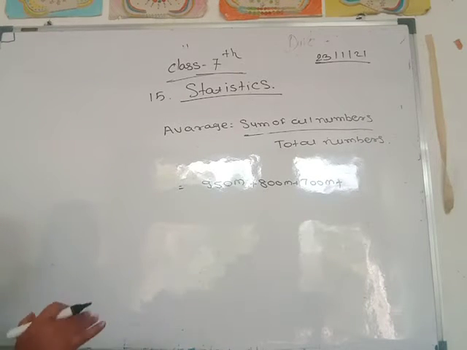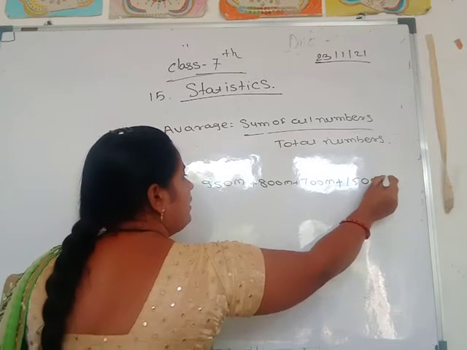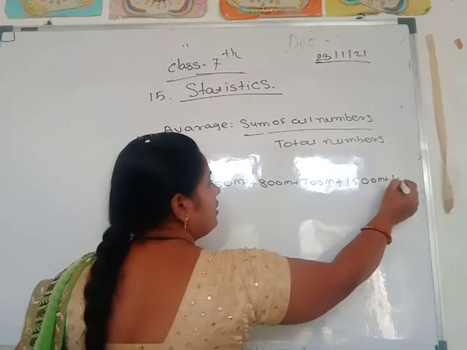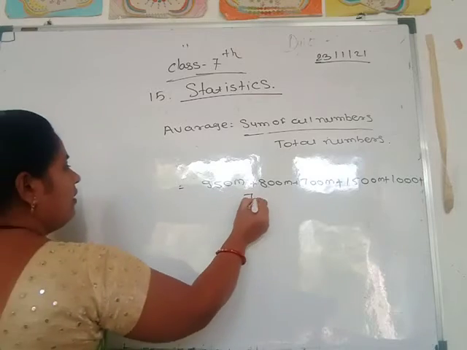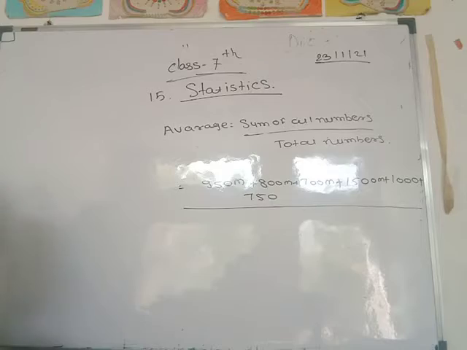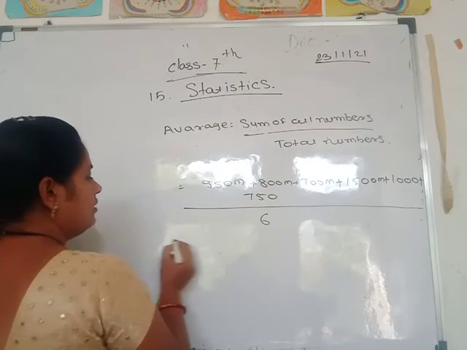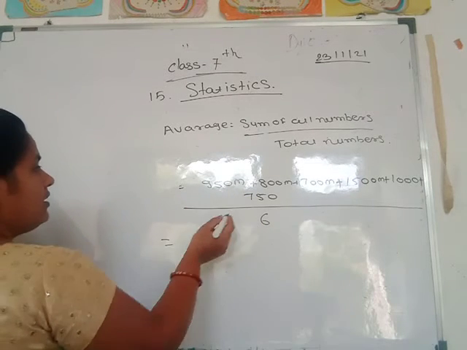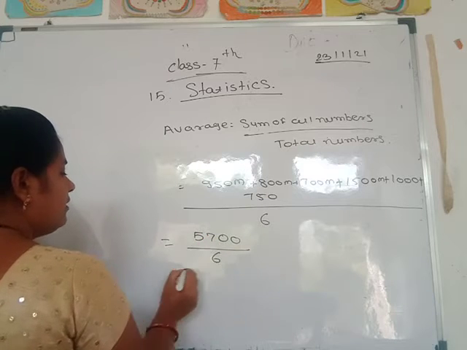The kilometer is converted into meter, so 1500 meter, plus 1 kilometer means 1000, plus 750 meter. Then divided by the total numbers. How many numbers? 1, 2, 3, 4, 5, 6. Then divided by 6. After addition, 5700 divided by 6.